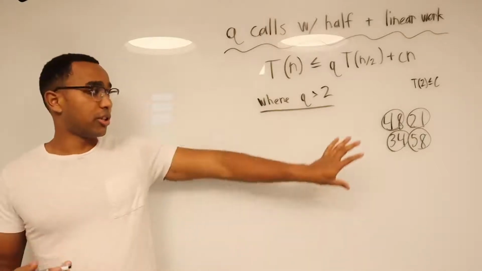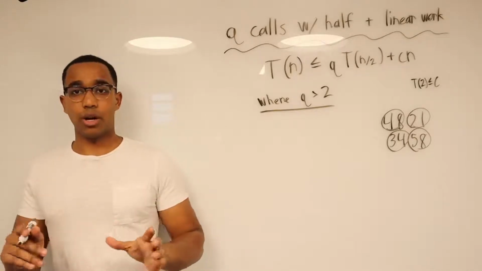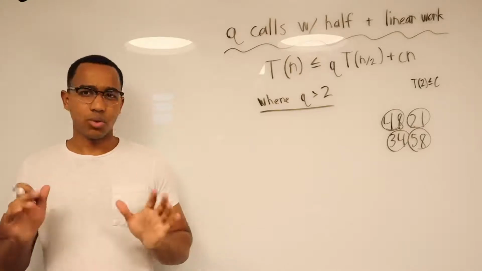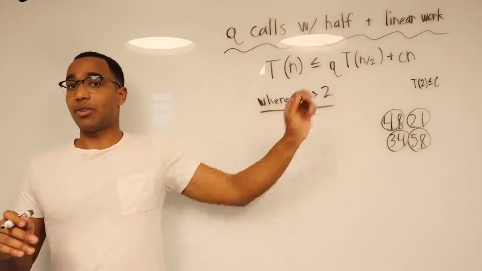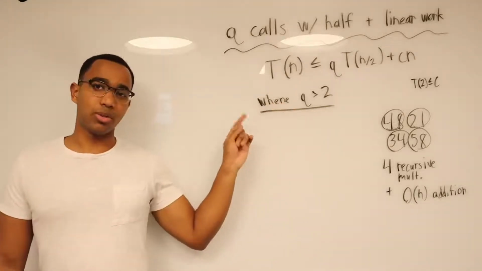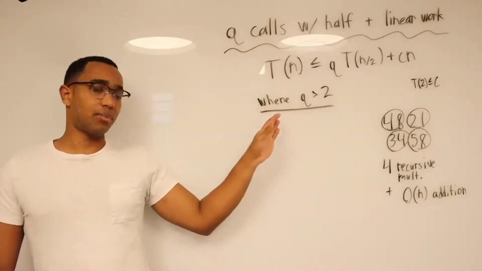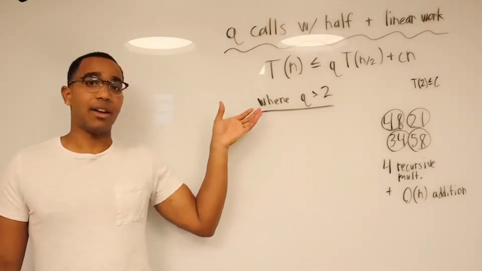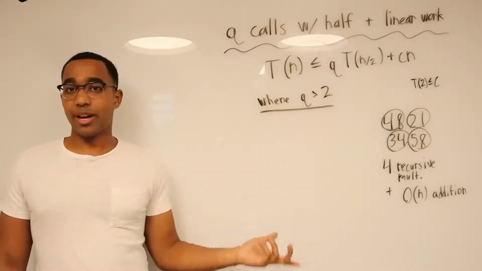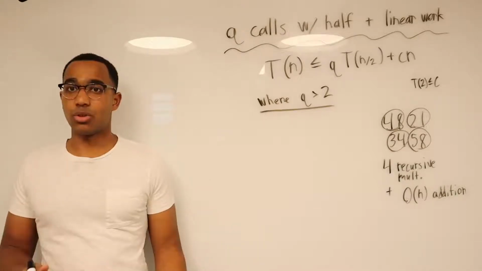Initially, you could turn this into a 4 recursive multiplication subroutine with linear work. Again, we won't worry about how this actually works. We're just going to worry about what Q is, the amount of recursive calls. And remember, in this case, Q is not 2. We're always going to be generating 3 calls, 4 calls, 5 calls, or more. We can't be generating 2 calls. We already covered that case with the previous recurrence. What is this going to evaluate to? This evaluates to big O of n to the log base 2 of Q.